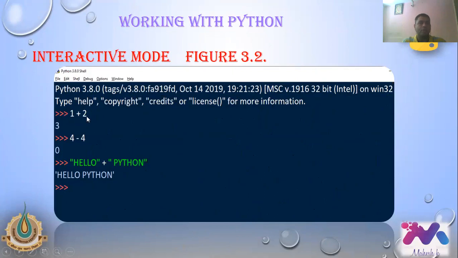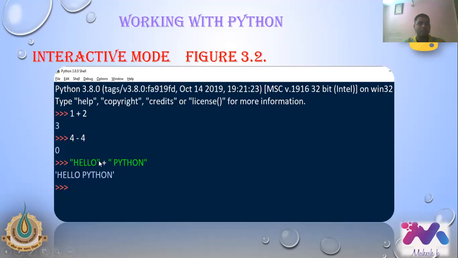So 1 plus 2, what will be the answer? 3. 4 minus 4, 0. You need not go to the script mode. Directly you can type in the interactive mode also. If you have only a small coding, one line of coding, you can type in the shell, that is in the interactive mode. You can get the answer immediately.